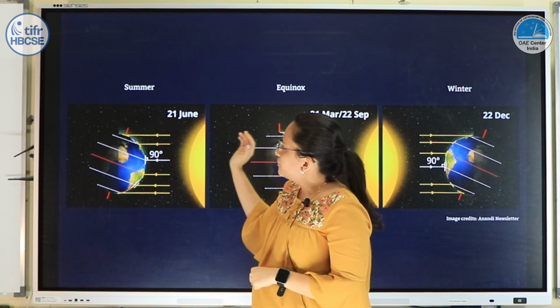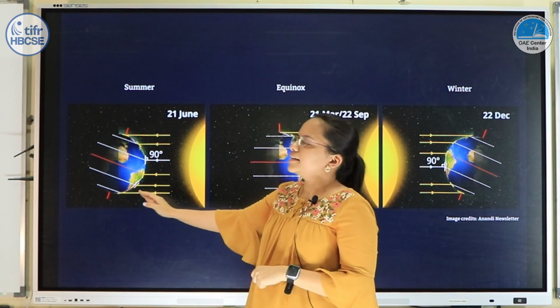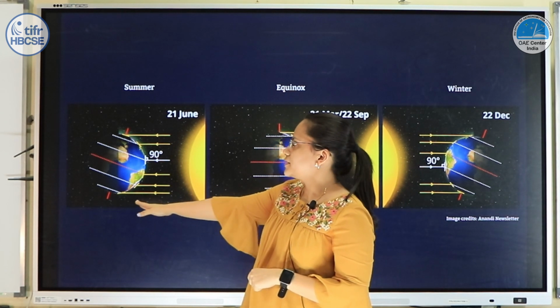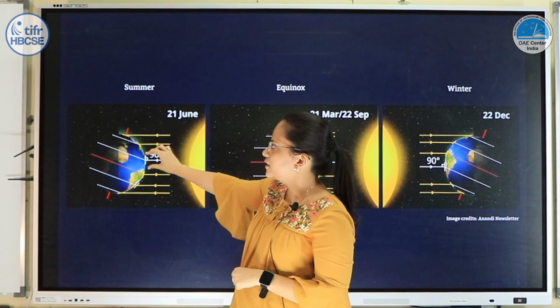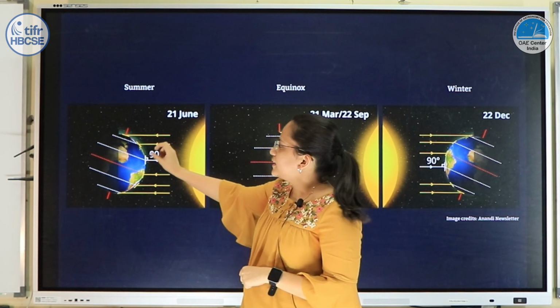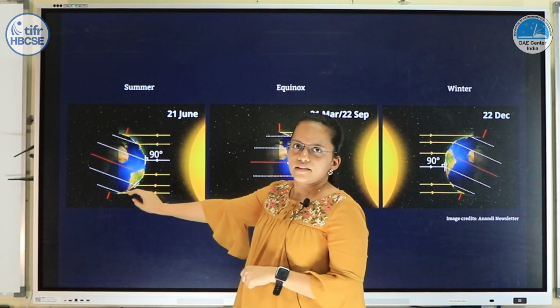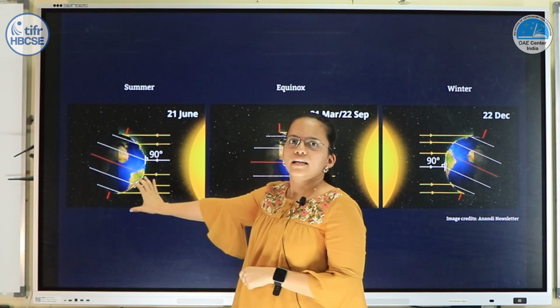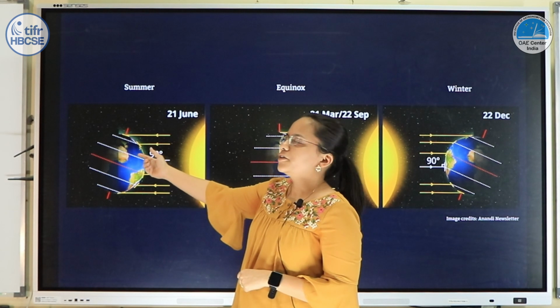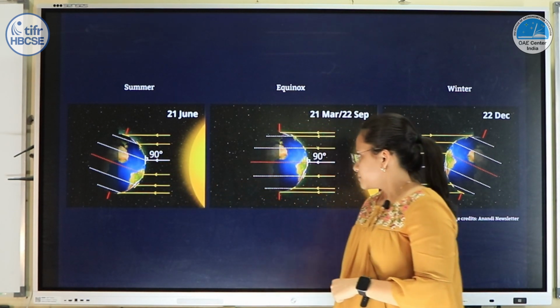So in this case, we can say that this position represents summers in the northern hemisphere, because the intensity of the sun rays here will be more, whereas the intensity of sun rays here will be less, because same amount of sun rays are getting distributed over a larger area in the southern hemisphere as compared to the northern hemisphere.